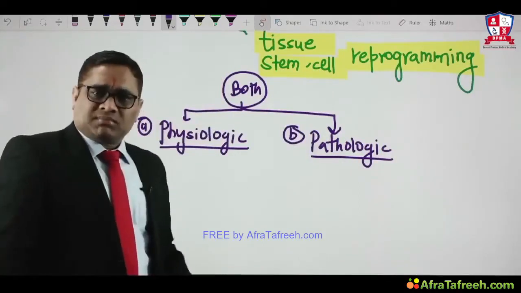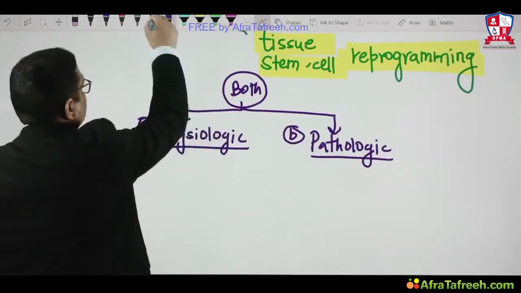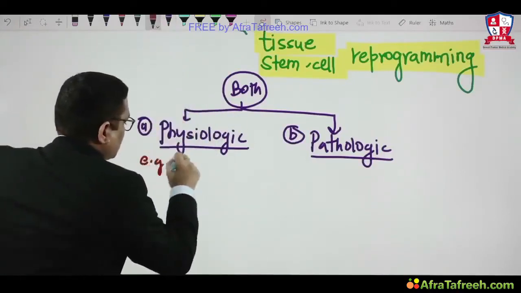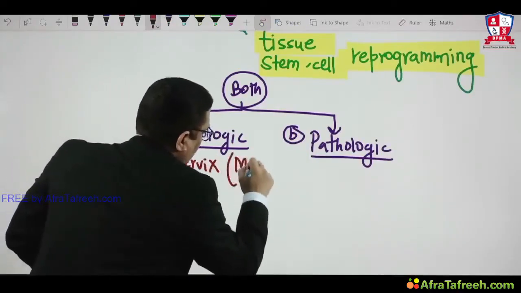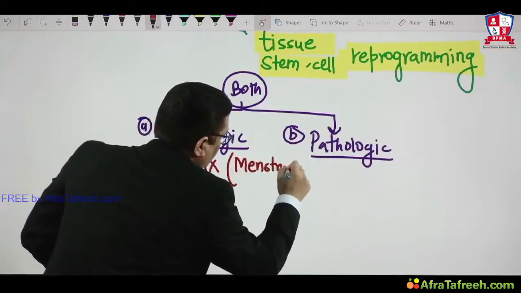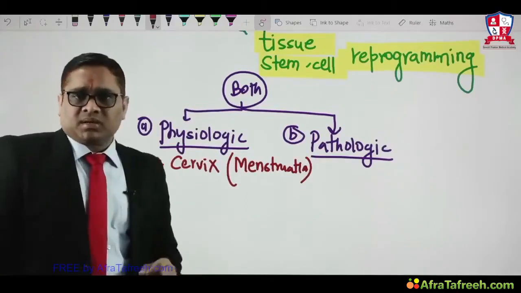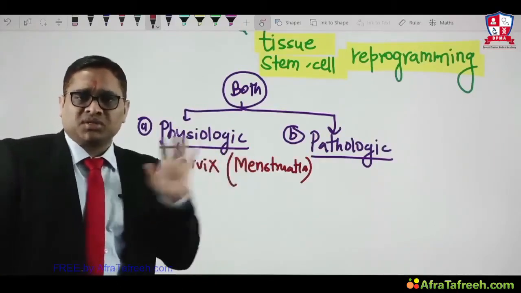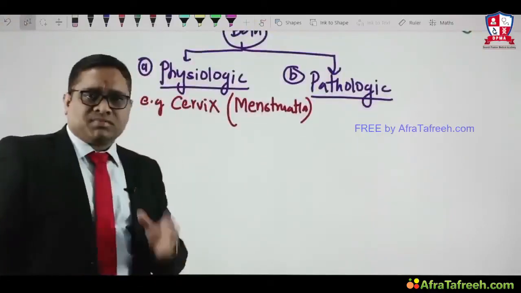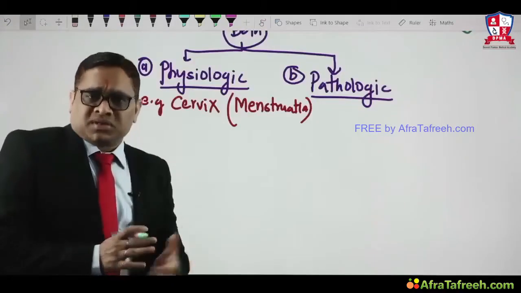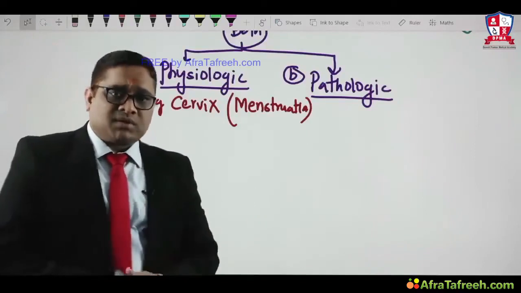So what is a physiologic example? You will see it in the cervix, during menstruation. During menstruation, you are going to observe a squamous metaplasia at the squamo-columnar junction of the cervix. Remember this point, because the examiner may ask this question. These are simple things which we don't often see in our standard books. The examiner can ask, do you know any example of physiologic metaplasia?